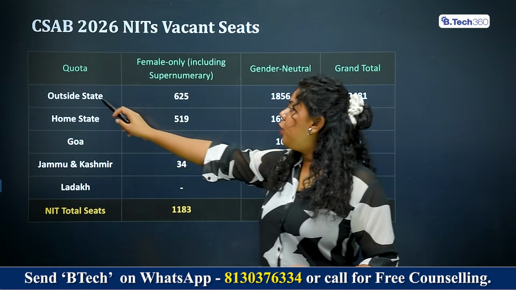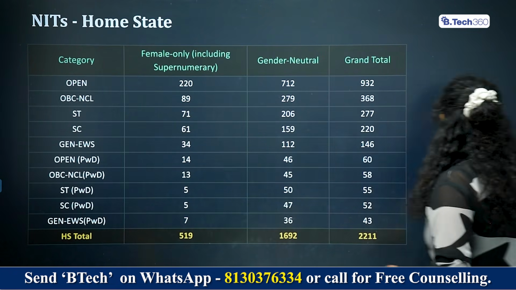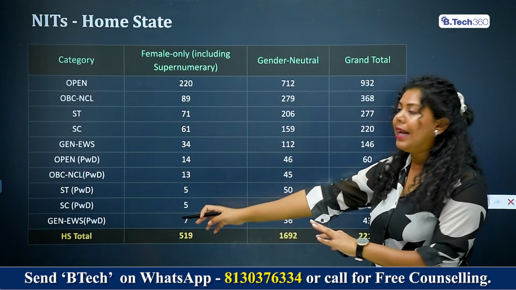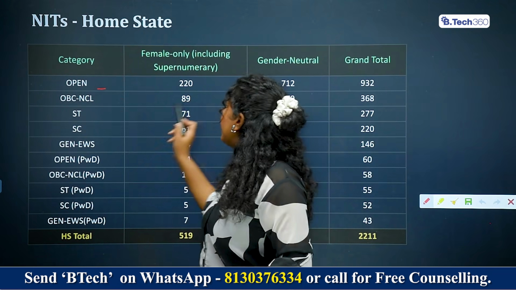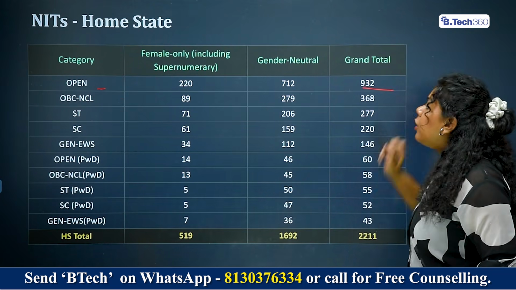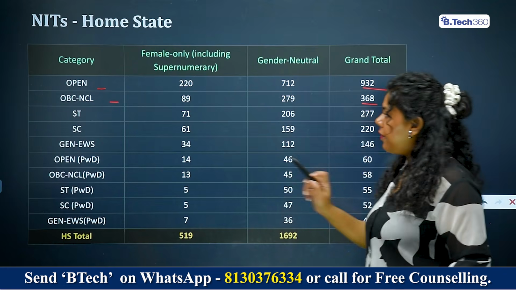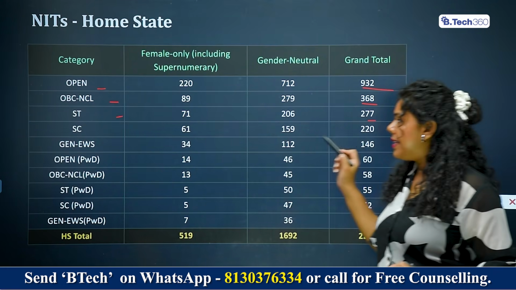Now we are going to focus on the outside state and home state category. First, let's start with the home state. So if you have the home state advantage, then this is what the category wise seat division looks like. So for example, in the open category, a total of 932 seats are available. In OBC NCL, 368 seats are available. In ST category, scheduled tribe, 277 seats are available.